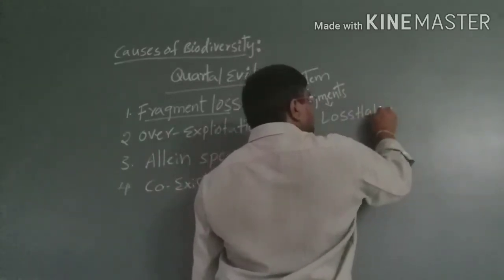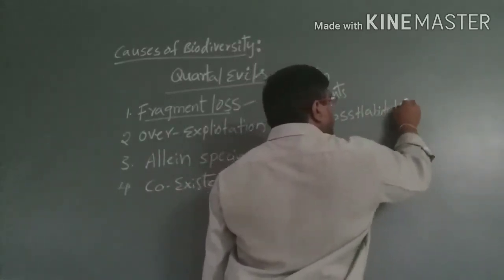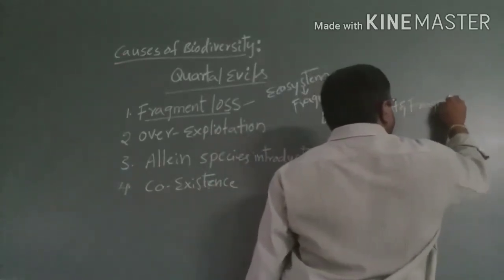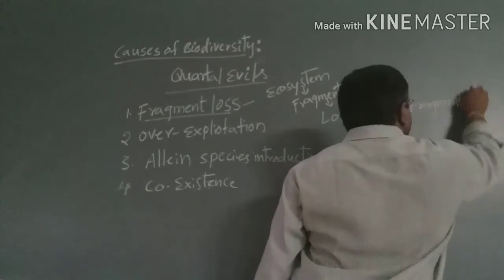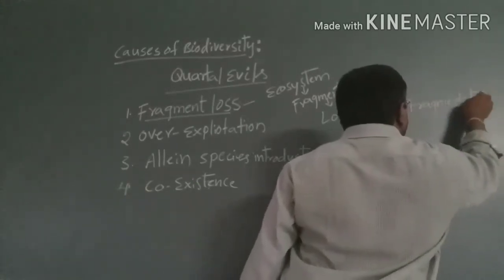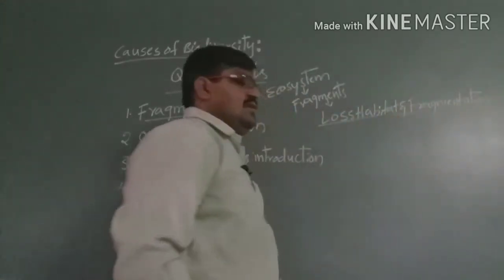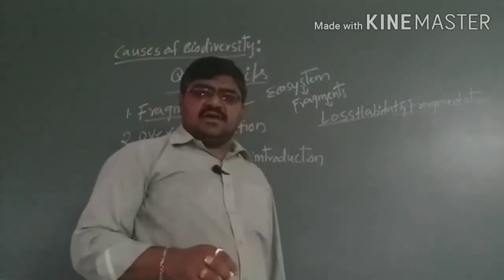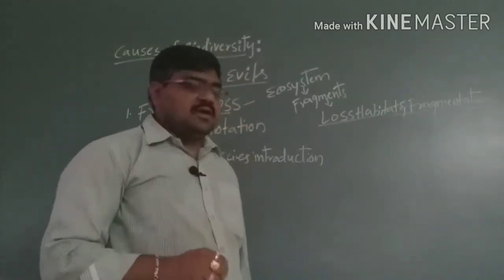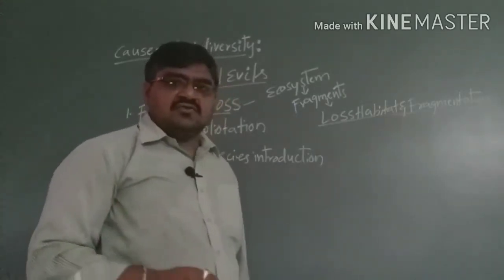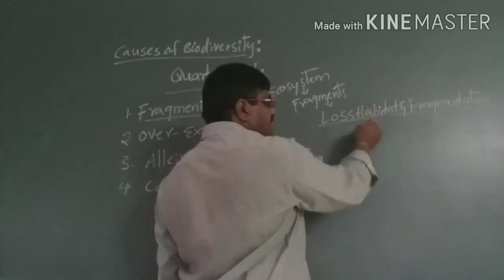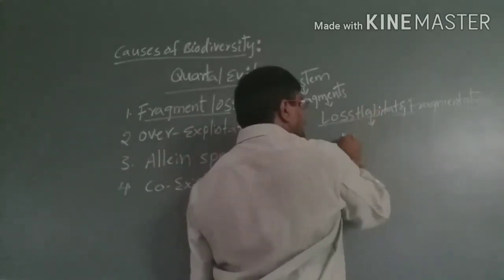Habitat means the place where living organisms live; it is totally lost and divided into small fragments. That means the place is disturbed.